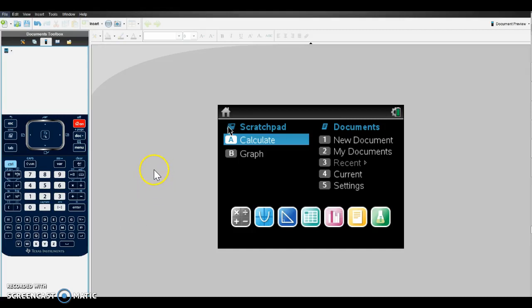Hi there, mathematicians. Let's learn how to construct objects using our calculator. The objects we'll construct in this video are a point and a line. As you're watching this video, be sure to take notes on which keys you press to get to your constructions. We're going to start with the Home button.